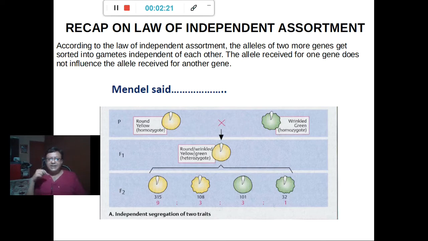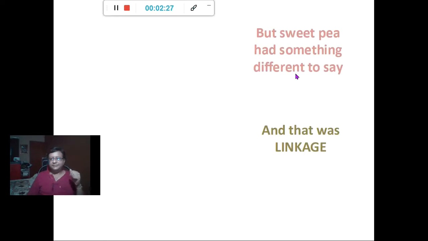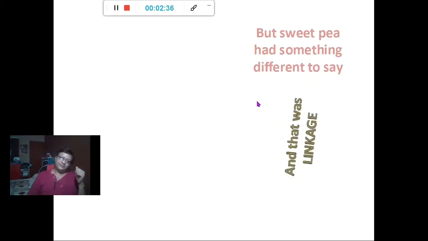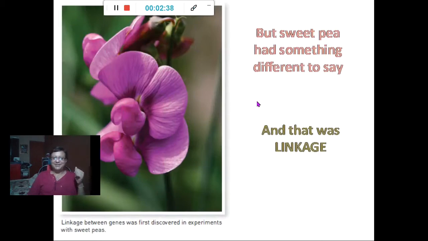But in later studies, it was found that this was not always true. Sweet pea had something different to say, and that was linkage. This is a picture of a sweet pea.